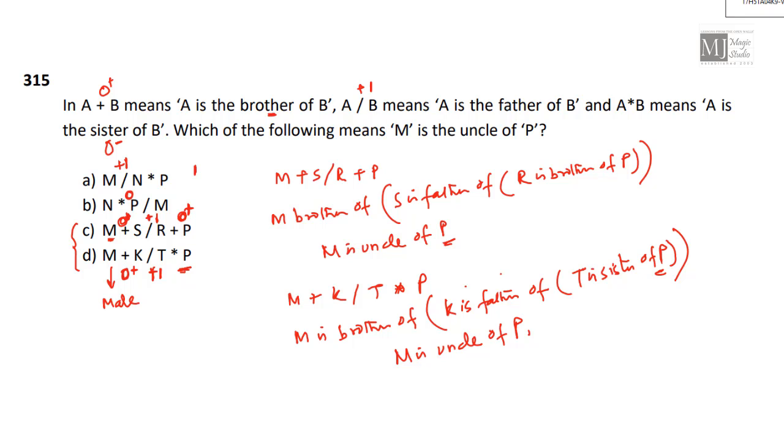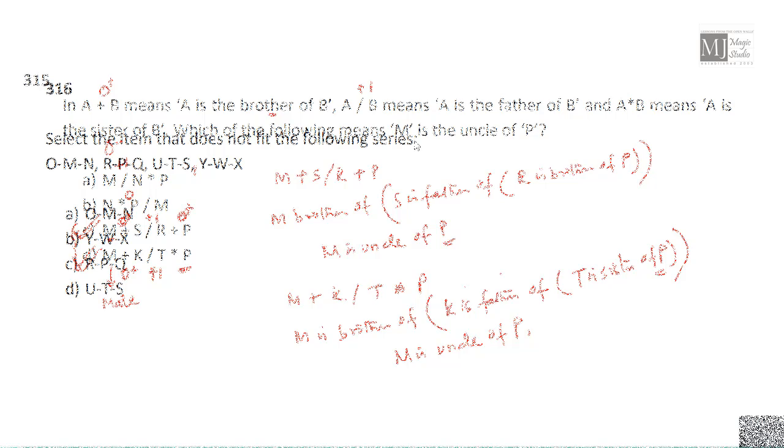M is brother of, K is father of, T is sister of P. That means M is brother of K, K is father of P, M is uncle of P. Both options C and D fit in with our number count also. So here we have two options.